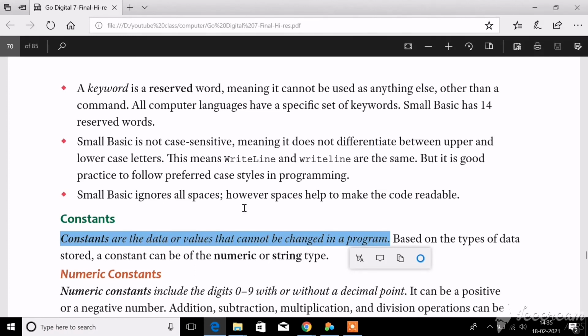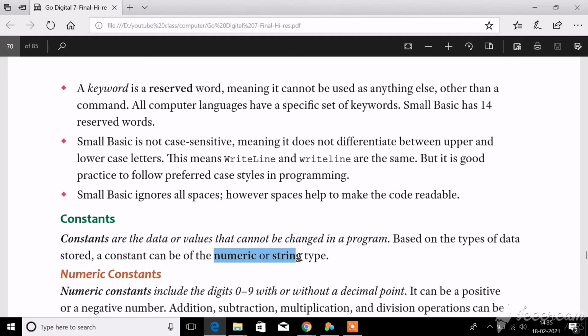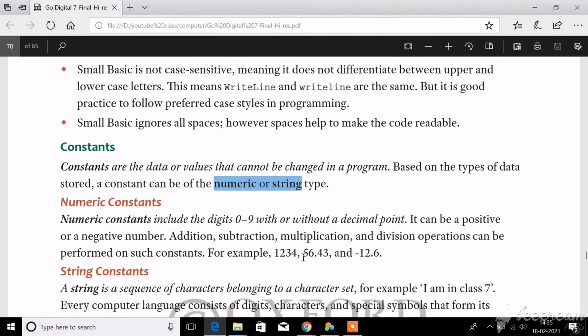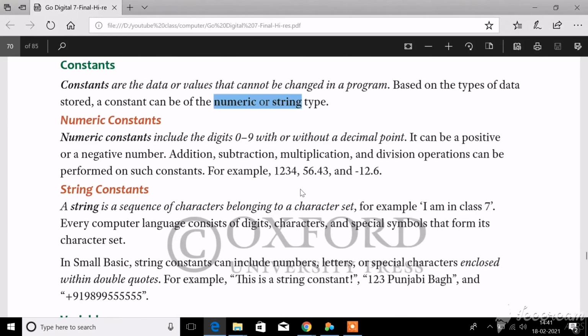One is numeric constants, another one is string constants.